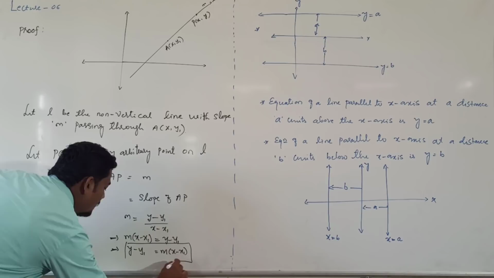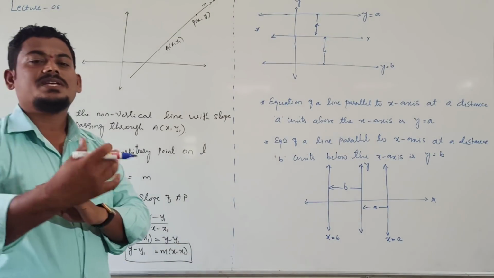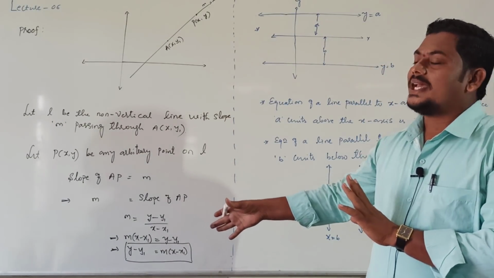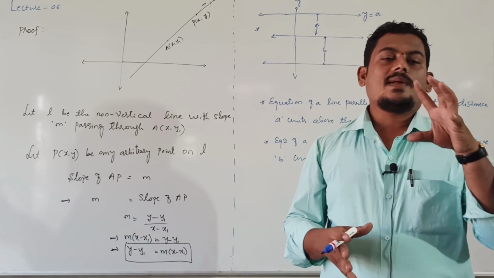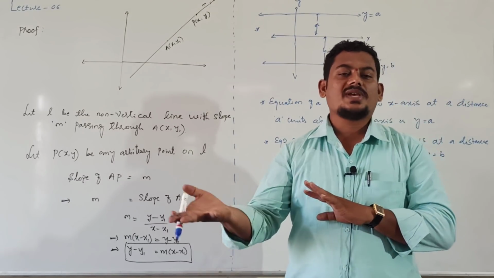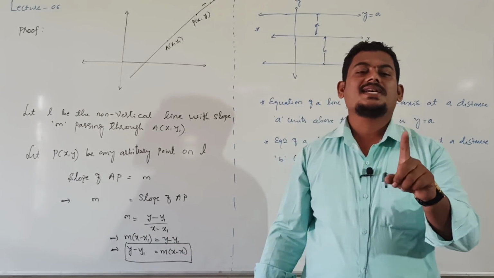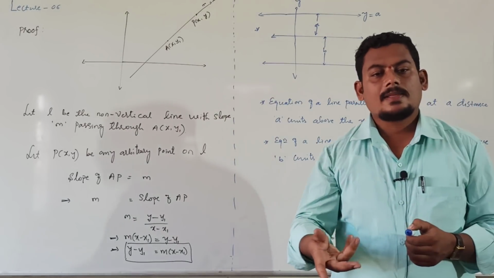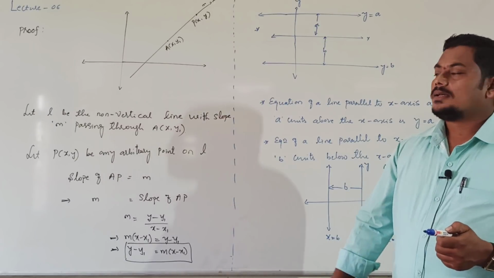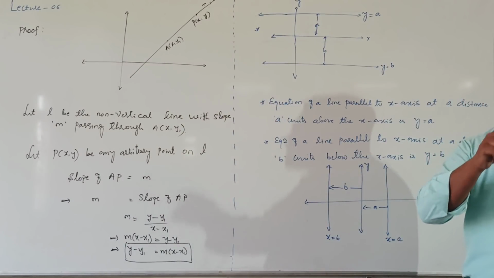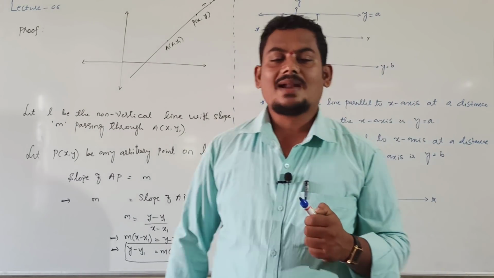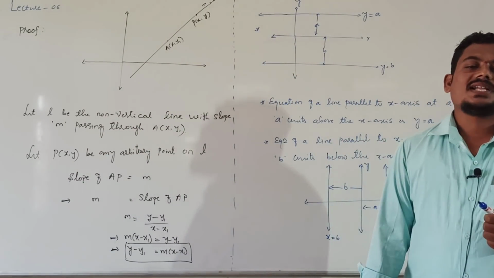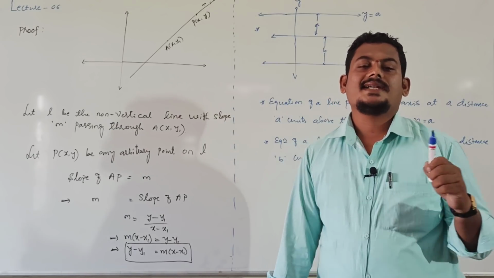This is equation of the line when slope and one of the point on that line is given, right? When one point on that line and its slope is given, then equation of the line is y minus y1 is equal to m into x minus x1. Here m is slope of that line, right? This is proof of equation of the line in point and slope form.